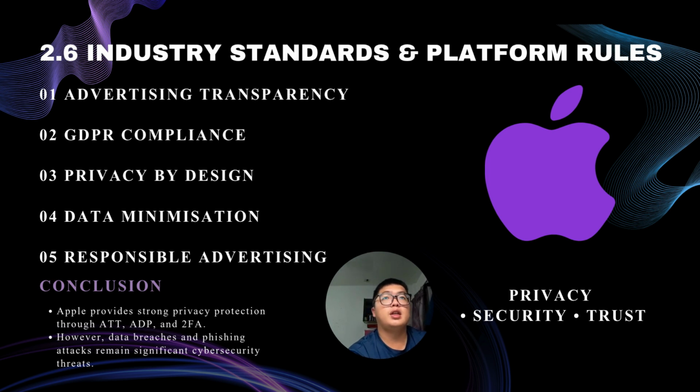So 2.6, industry standards and platform rules. Apple follows several privacy and security standards. These include advertising transparency, GDPR compliance, privacy by design, data minimization, and responsible advertising. These rules help ensure that user data is collected and used responsibly. Overall, Apple provides strong privacy protections through ADP and 2FA. However, data breaches and phishing attacks are still important cybersecurity threats that users should be aware of.